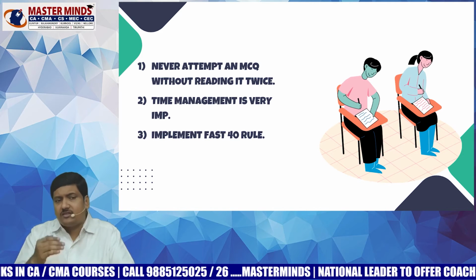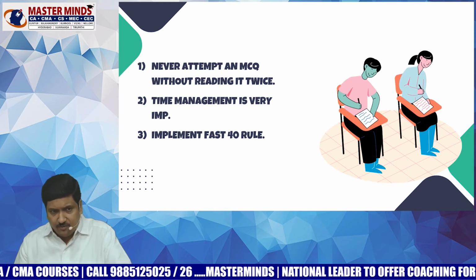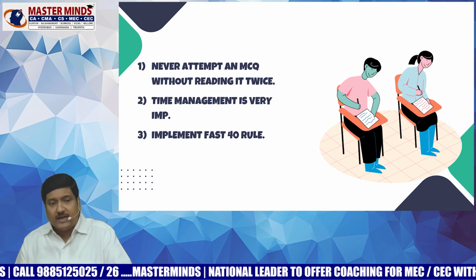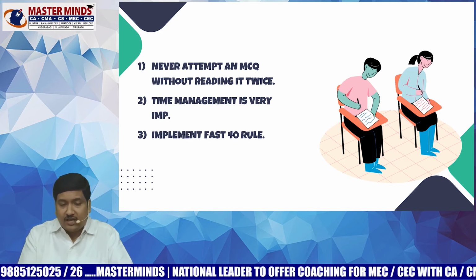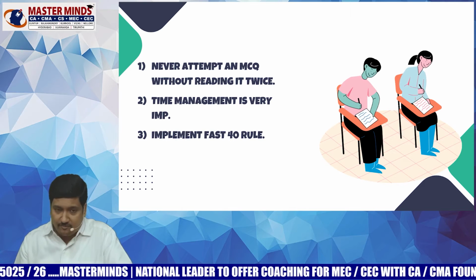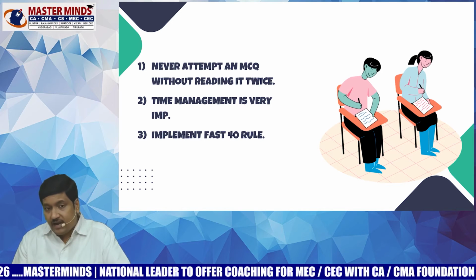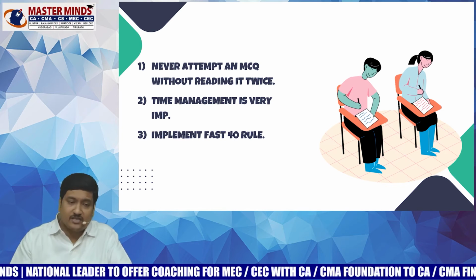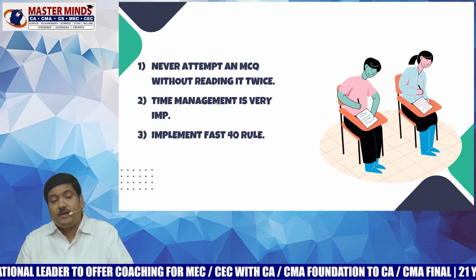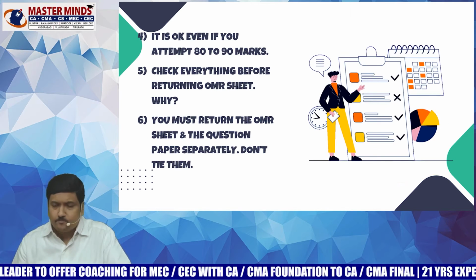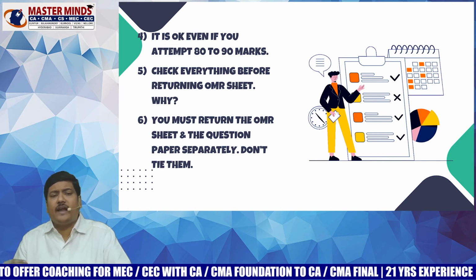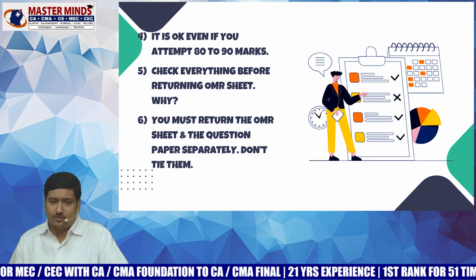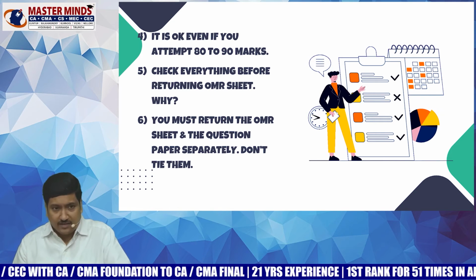In the first 30-40 minutes itself, try to answer all the easy MCQs in the entire paper, and you must be assured of getting 40 in that first 30-40 minutes itself. That will boost your confidence and you will be in a position even to answer tough or unknown MCQs. That's why implement the fast 40 rule without fail. Even if you are able to attempt 80 to 90 marks, it's highly enough, but never touch unknown MCQs. So beware of negative marking.